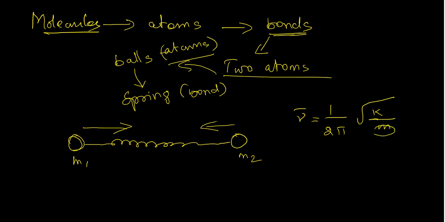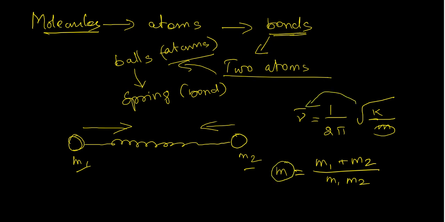The reduced mass can be calculated from the masses of the two atoms, that is m1 m2 divided by m1 plus m2. This is the reduced mass. Using the reduced mass, we can calculate the frequency of the vibration.